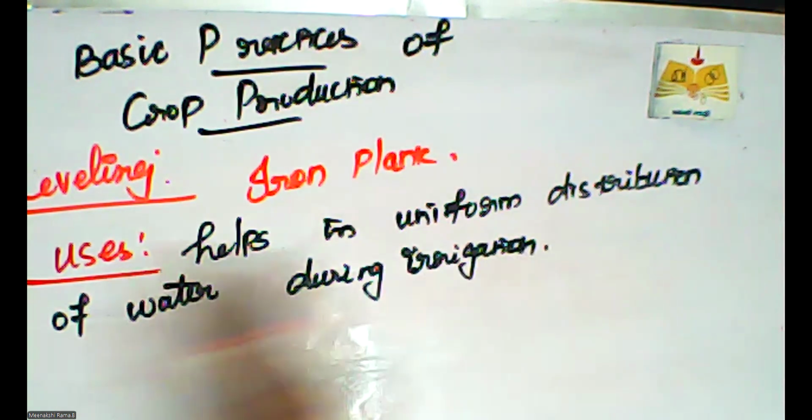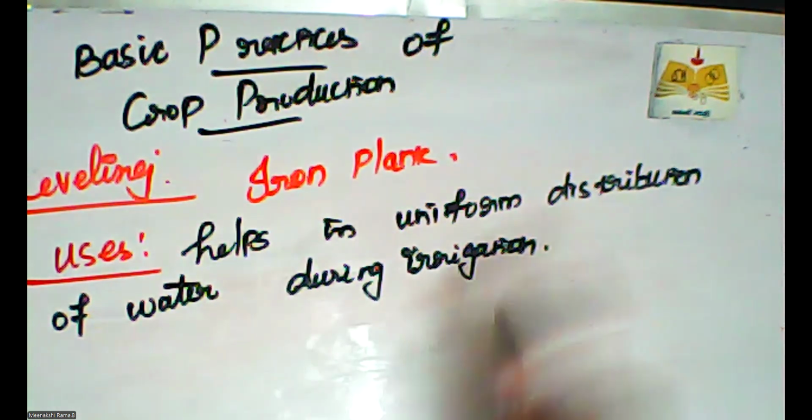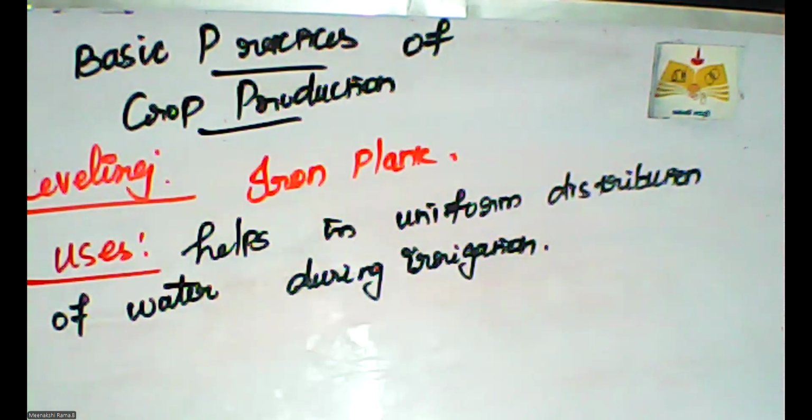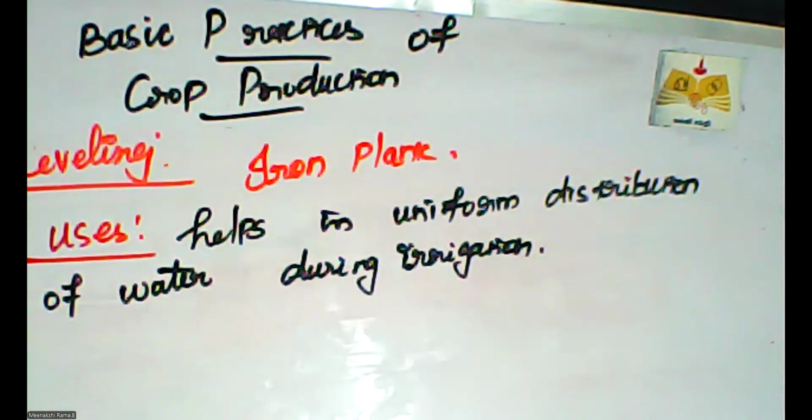So the leveling process helps in uniform distribution of water during irrigation. Leveling is an important process for the practices of crop production.